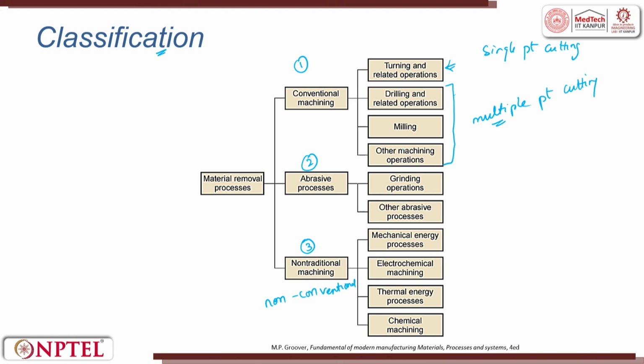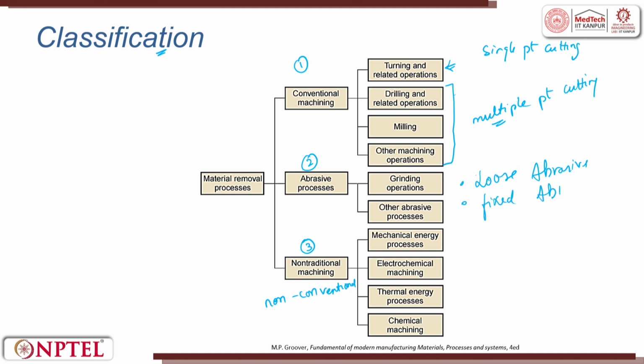Other machining operations are a combination of turning. You can have boring, and then you can have many other small things, which are a combination of turning, drilling and milling. Combination or other special type machining processes you can have. When I get into abrasive, there are two types. One is called loose abrasive, the other one is called fixed abrasive.